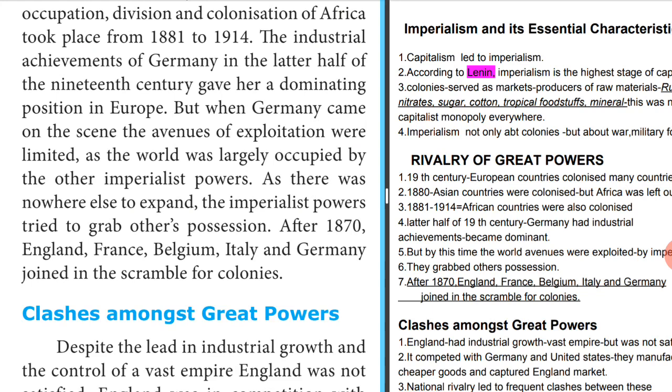As there was nowhere to expand, the imperialistic powers tried to grab others' possession. Possession means the others' belongings. After 1870, remember the year is also important, England, France, Belgium, Italy and Germany joined in the scramble for colonies. These countries started fighting for colonies.